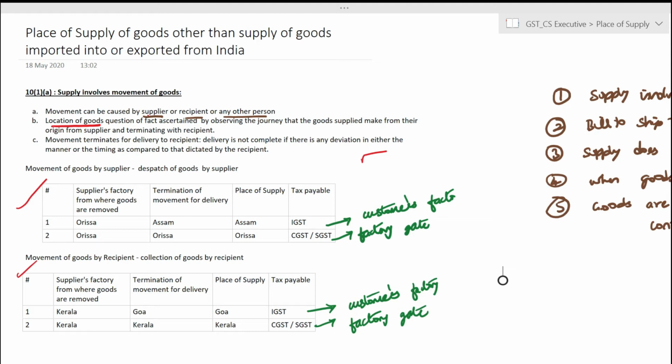There can also be scenarios where there is an agreement between the supplier and the recipient that the goods will terminate for delivery at a place which is neither the supplier's location nor the recipient's location. It can terminate at a third party's office, or in some common location agreed between the supplier and the recipient. So it is all based on the agreement. The sum and substance of 10(1)(a) is that the place of supply for all supplies involving movement of goods is the location where the goods terminate for delivery to the recipient.